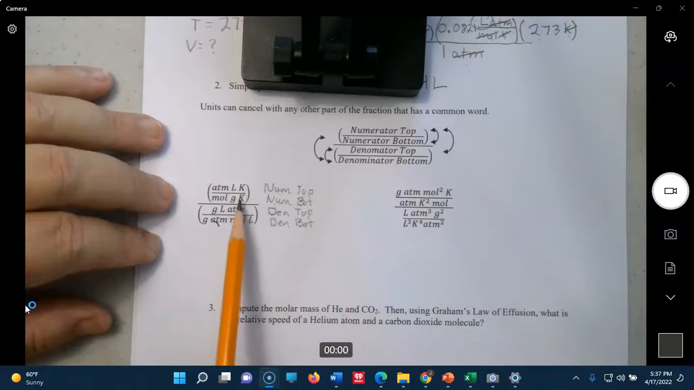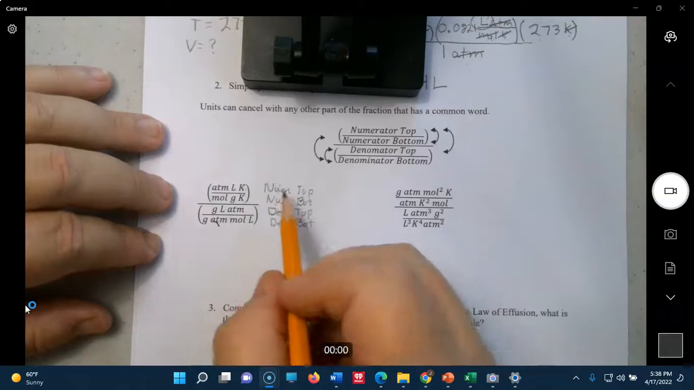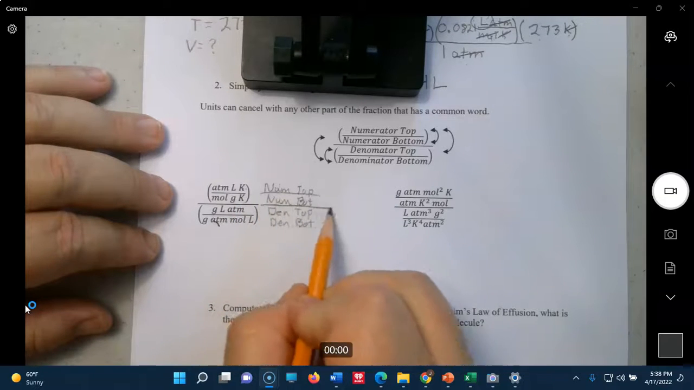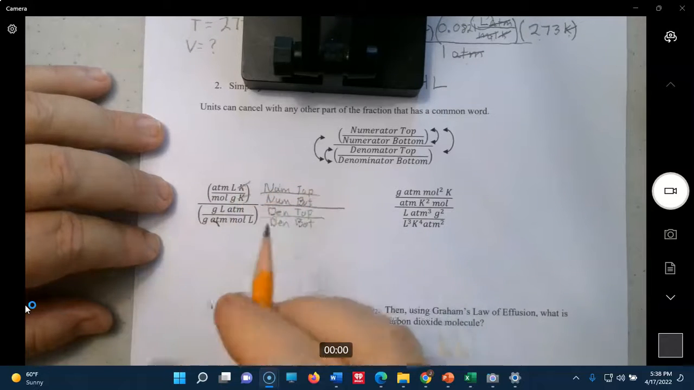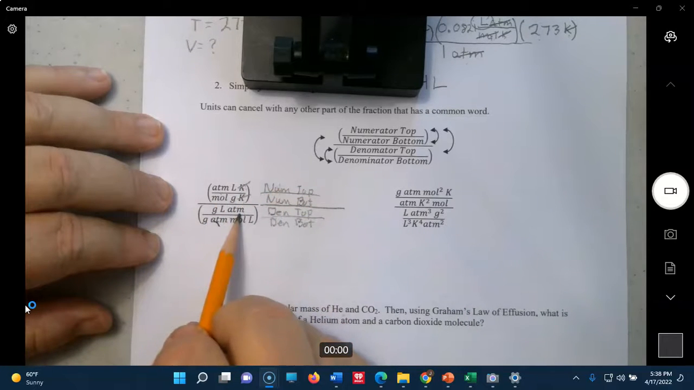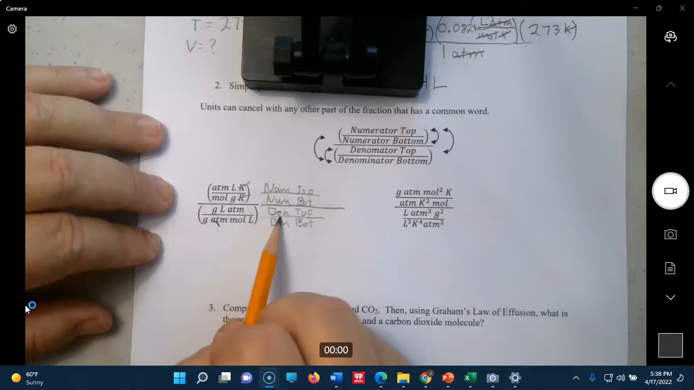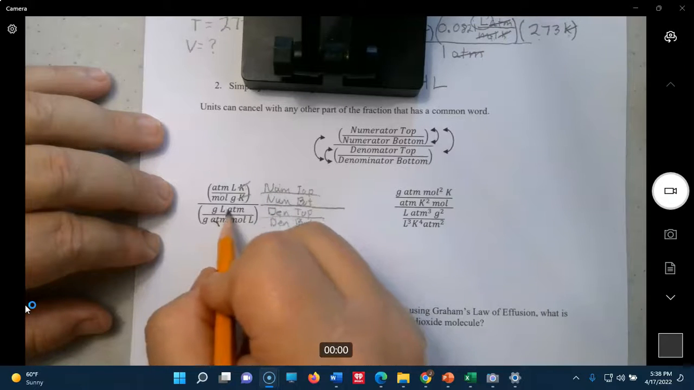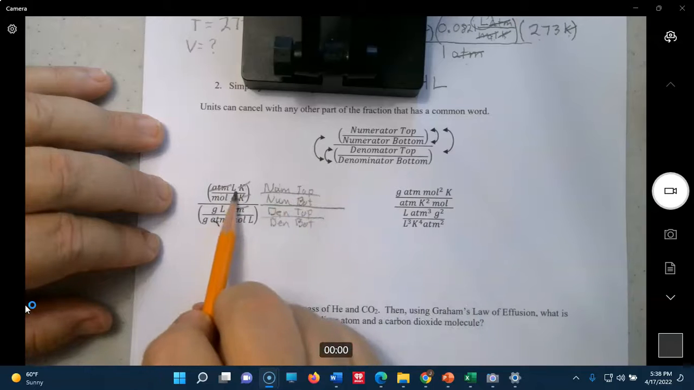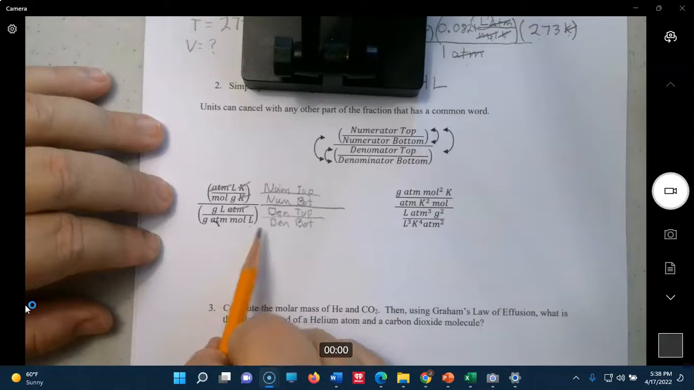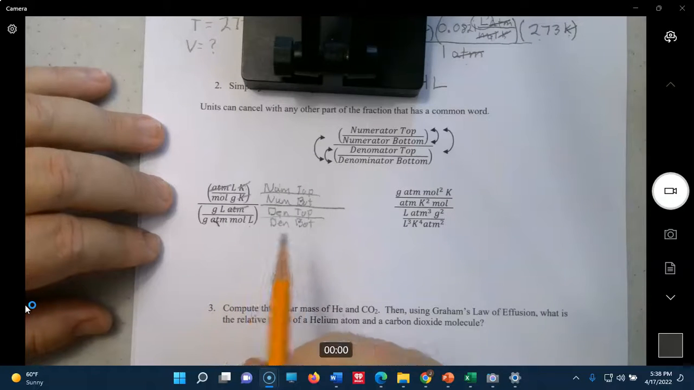Okay, so let's look at these two Ks. Numerator top, numerator bottom, they both have the word numerator. Let me go ahead and draw some lines here. They both have the word numerator in common, so they cancel. Atmosphere and atmosphere here. They have numerator top, denominator top. They both have the word top in common, so they cancel. Okay, how about this liter? Liter is numerator top, and this one down here is denominator bottom. They don't have any word in common. Numerator top, denominator bottom, no word in common. They can't cancel.